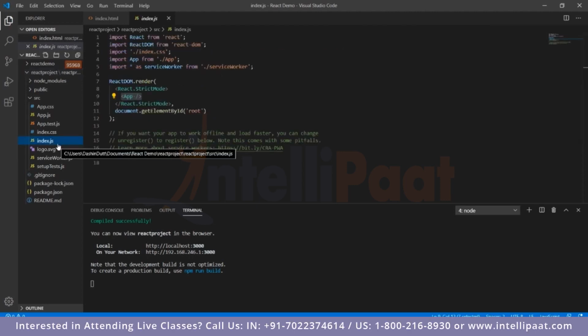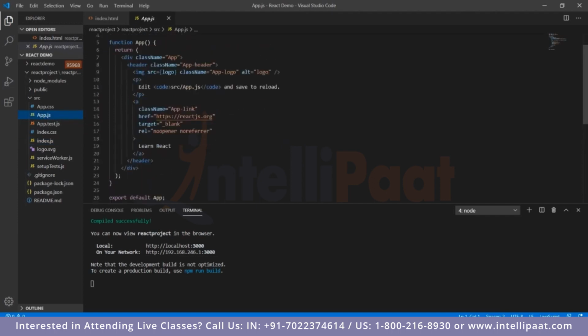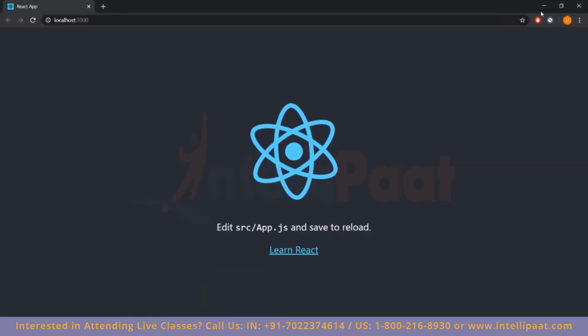So firstly, we'll look at the index.js file that we have over here. As we can see, this ReactDOM.render seems quite similar to the syntax that we saw in the presentation just before this. We can see over here that it's rendering something called App, and this App is referring to this App.js JavaScript file that we have, which is also a React file. And this is basically giving us the view of the reactjs.org page that we're having over here. This is how it's happening.